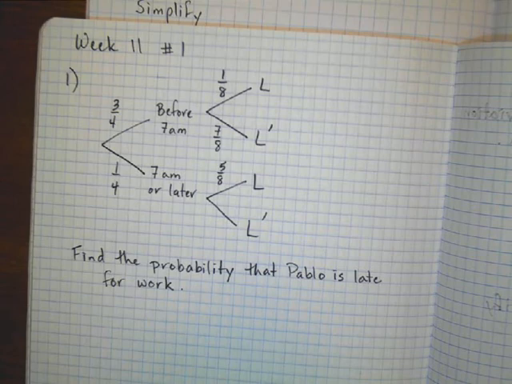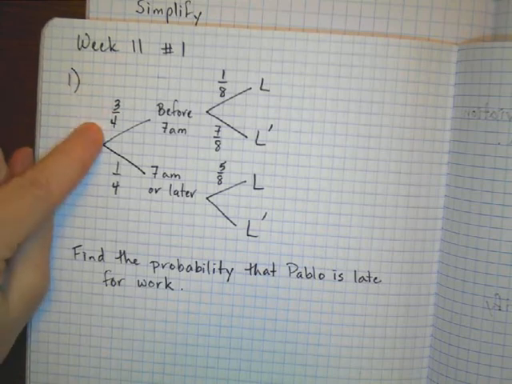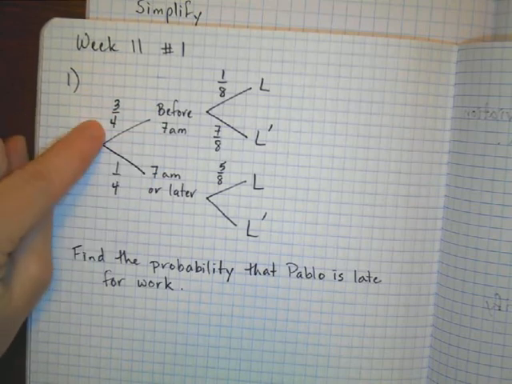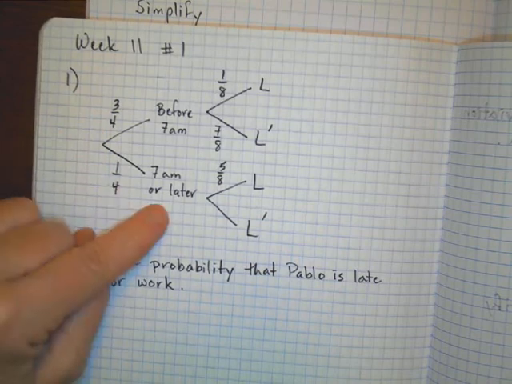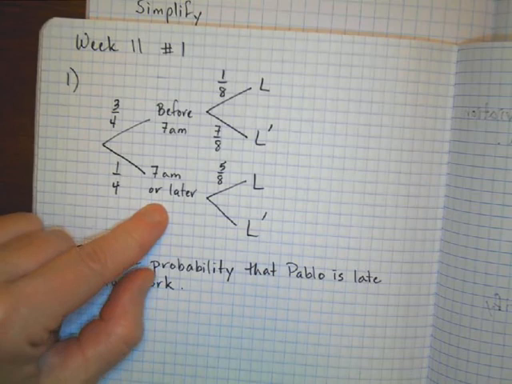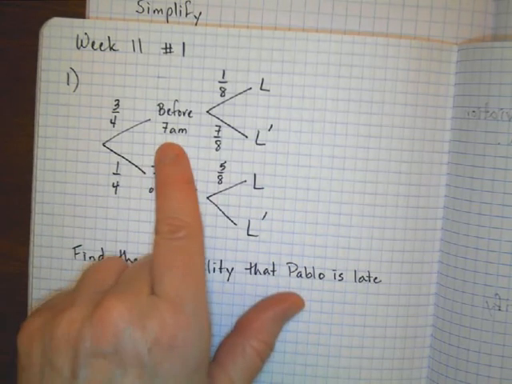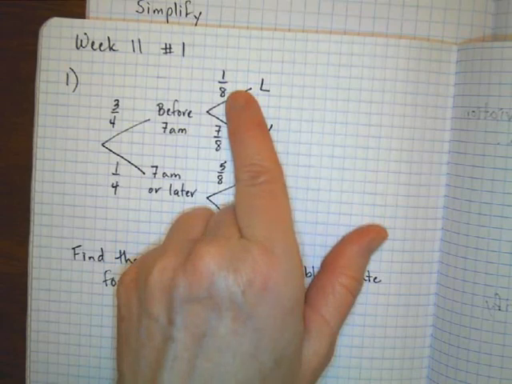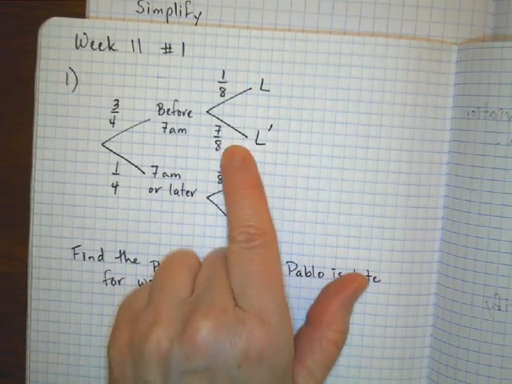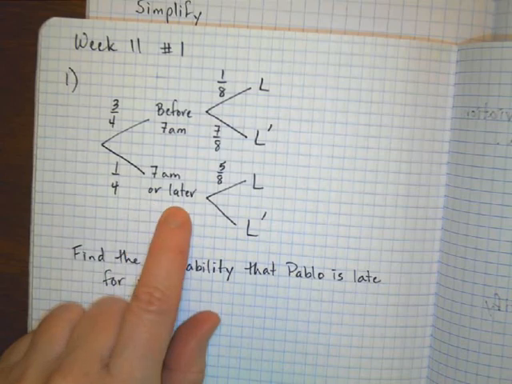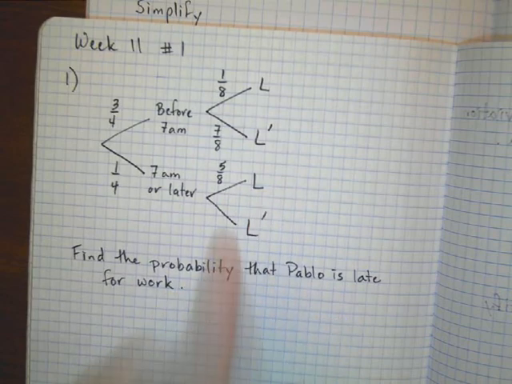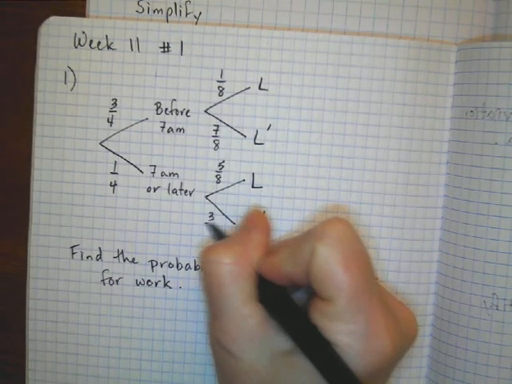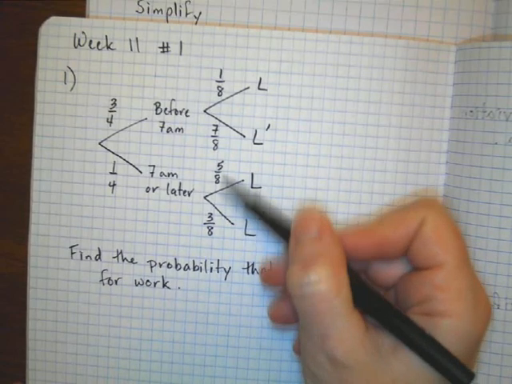So the question on the quiz had Pablo driving to work, and he has a 3 out of 4 chance of leaving for work before 7 a.m. Okay, 3 out of 4 times he leaves before 7 a.m. and 1 out of 4 times he leaves at 7 a.m. or later. If he leaves before 7 a.m., he's only late 1 out of 8 times, and he's on time 7 out of 8 times. And if he leaves at 7 a.m. or later, then he's more likely to be late. He has a 5 out of 8 chance of being late, which would mean that he is not late 3 out of 8 because the probabilities have to add up to 1.